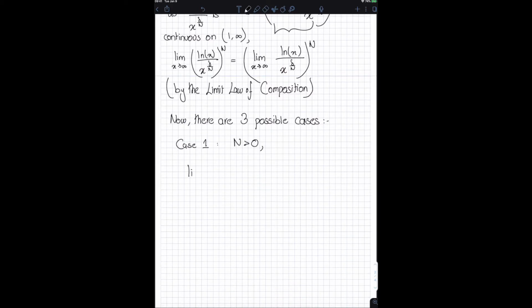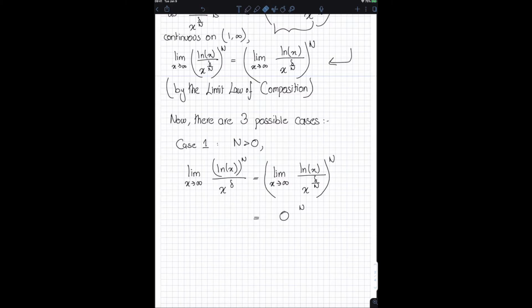If n is greater than 0, then of course the limit as x approaches infinity of ln of x to the power of n divided by x to the power of delta is equal to the limit as x approaches infinity of ln of x divided by x to the power of delta over n, whole power n. This basically just follows from right here. And of course, this is just equal to 0 to the power of n. And why is this equal to 0 to the power of n? Because remember that both delta and n are positive real numbers. So delta over n is also a positive real number.